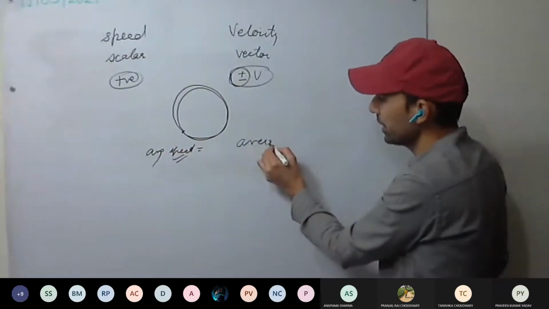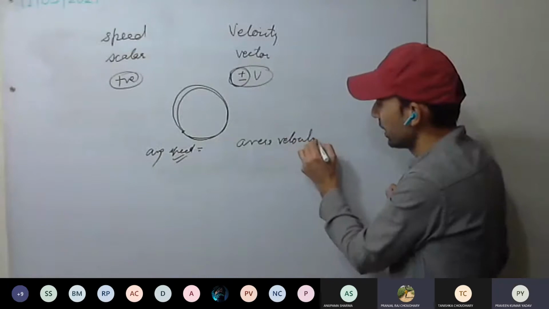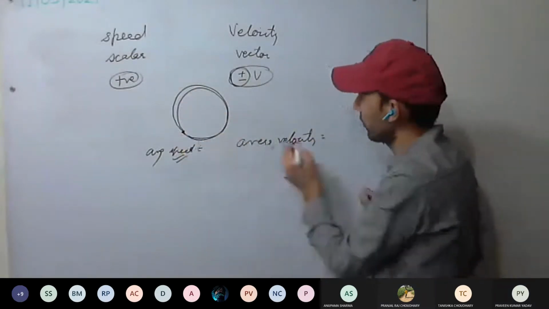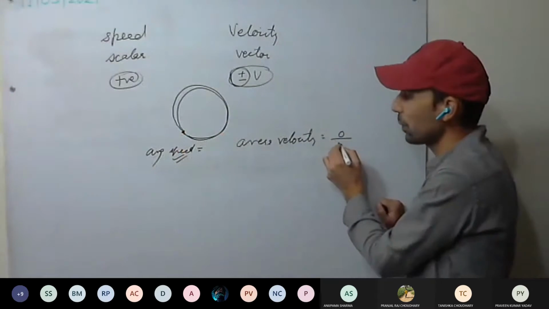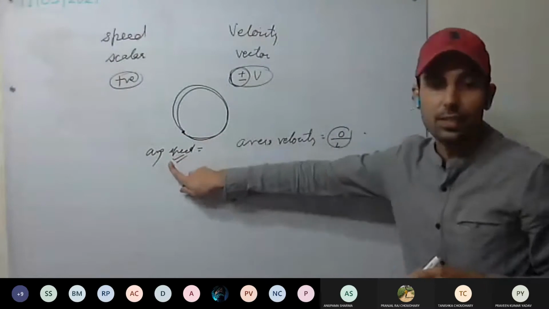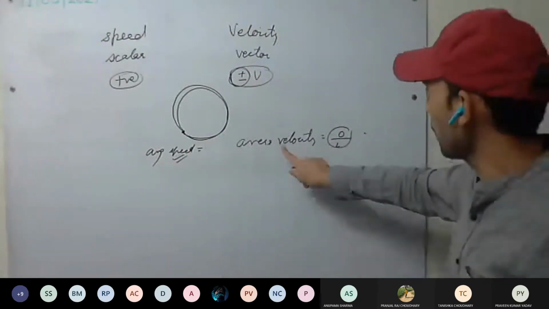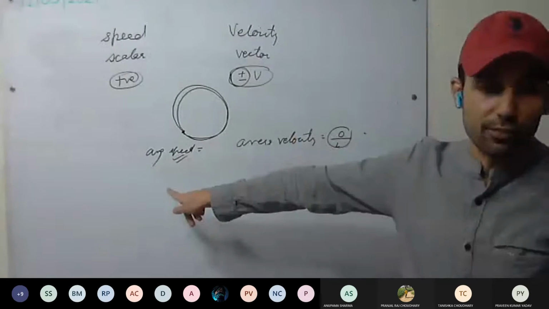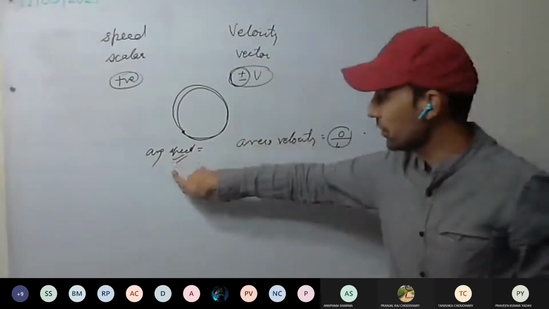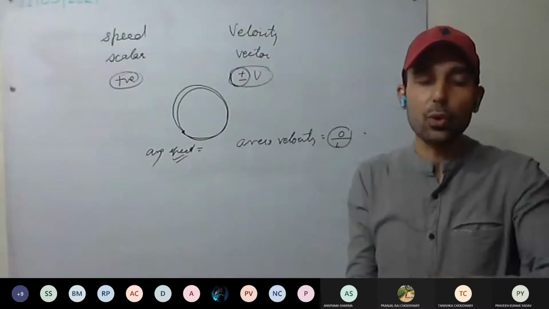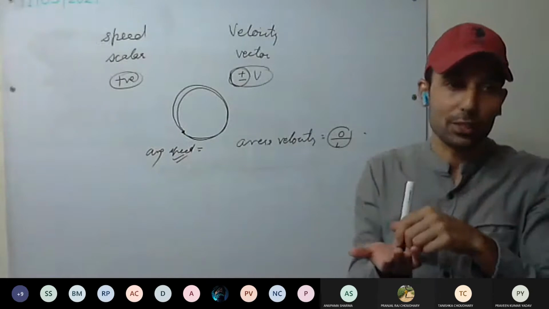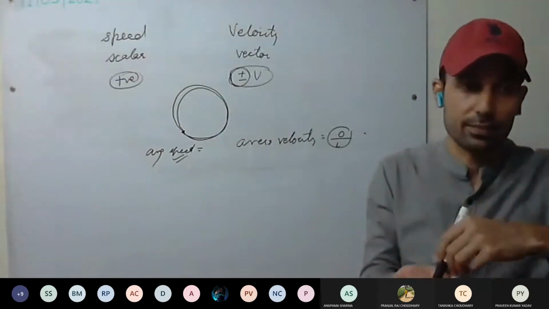What about average velocity? It is 0. You can see the displacement: the body is coming back to the same position. Therefore, displacement is 0 divided by time taken, so it will be 0. Average velocity is 0 in this case. So the average velocity of a body can be 0 even if the average speed is not 0. Or you throw a stone and it comes back in the hand. Average velocity is again 0 because there is no displacement, but speed is there.